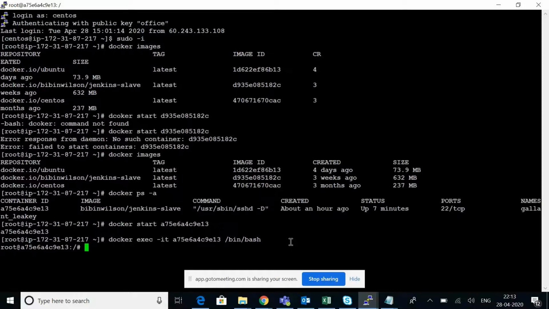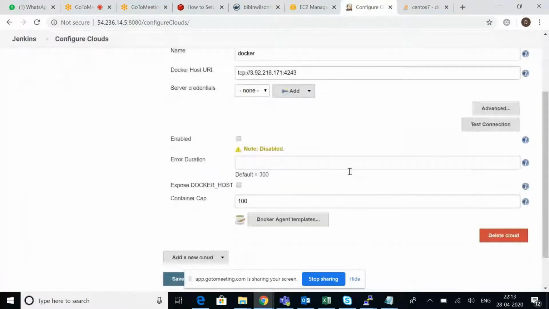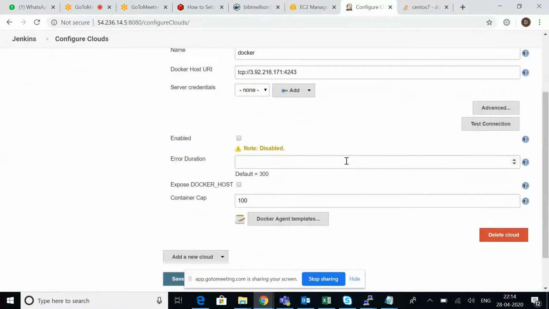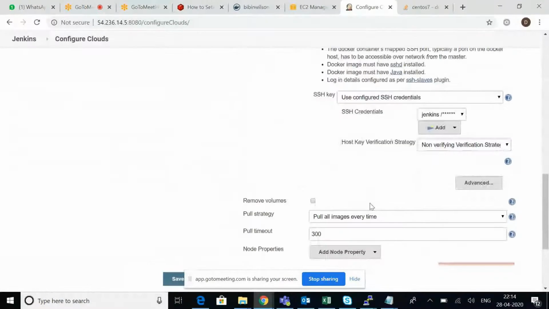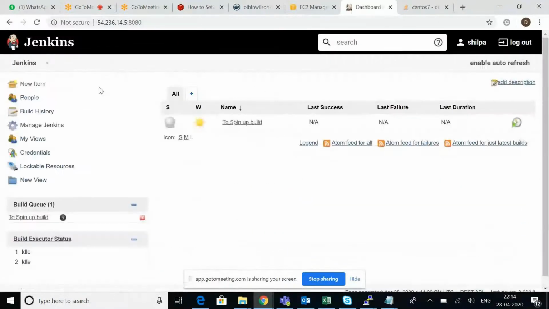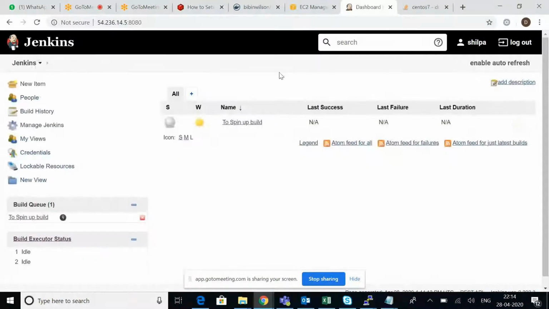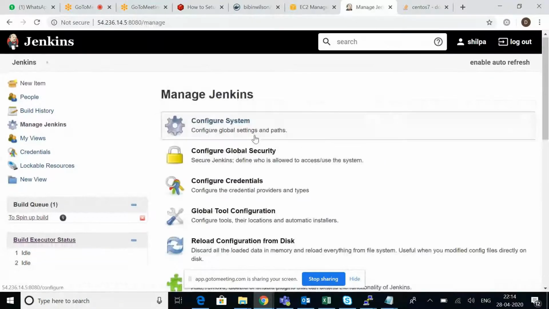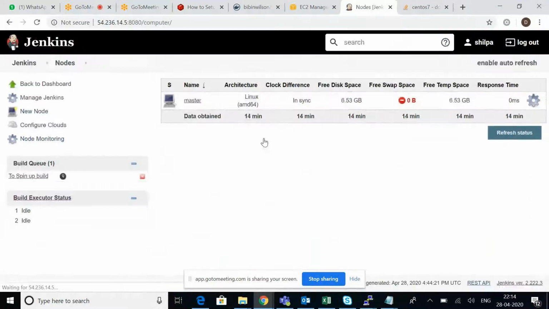One more thing here in the cloud. I have added everything. If you see this, the Docker host URL, everything, I've given as per the settings. But the problem is I'm not getting the node here in the nodes. I don't know why.